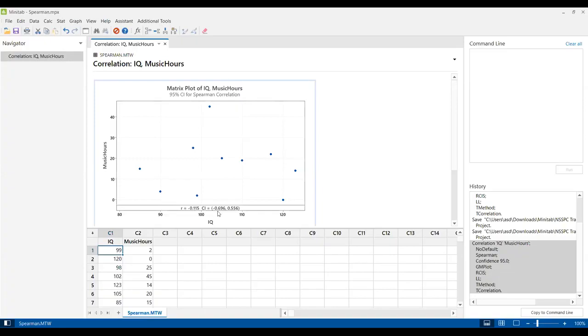The confidence interval is minus 0.6962 to 0.556, and it does contain zero in between. If your confidence interval contains zero, that means the data is not actually related much. The interval extends a little on the plus and minus side of zero. So this is not a good correlation value. We will say no, IQ and music hours are not correlated here.